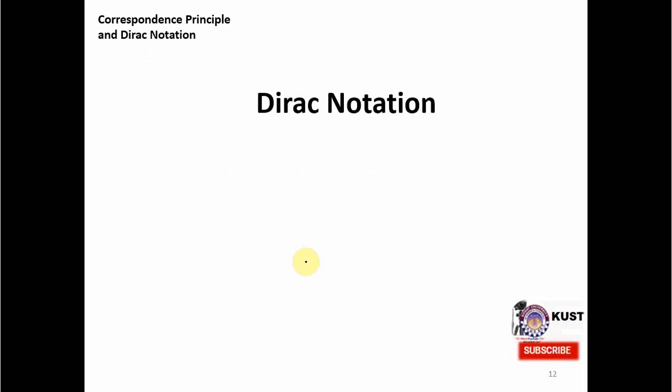Now we move toward our next subtopic, which is called Dirac notation. So Dirac notation is, in principle, just a notation. It's just a way of writing things, but it is so convenient and easy that this notation is used quite often in quantum mechanics. So what is this notation actually?